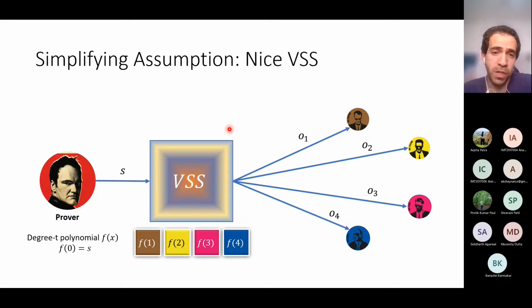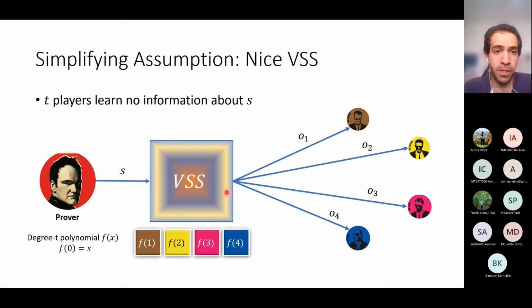For this talk, I'm making this simplifying assumption that I have this magic box. In the paper, we actually need to implement this box in a two-round protocol, and it just adds more complications. So for this talk, let's assume that I have this box. Like I said, it implements essentially Shamir secret sharing, so T verifiers have no information about the secret S, but T+1 verifiers can recover the secret S.